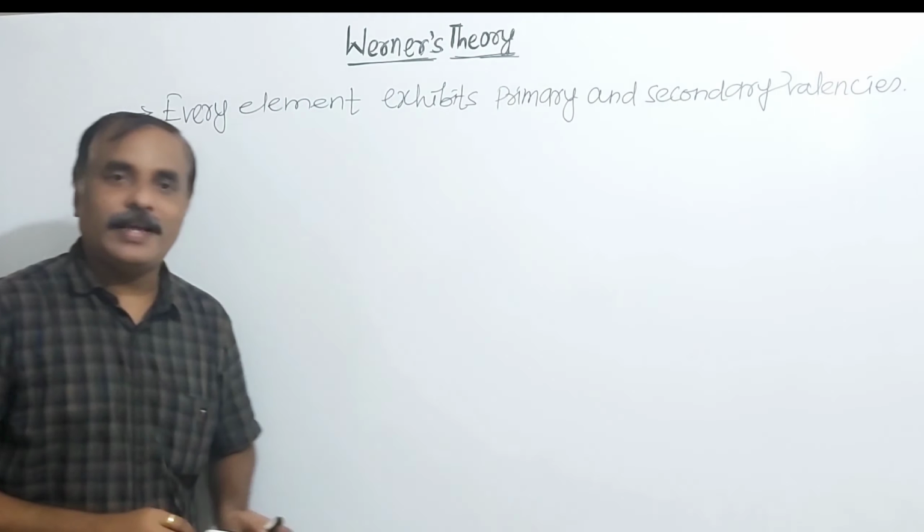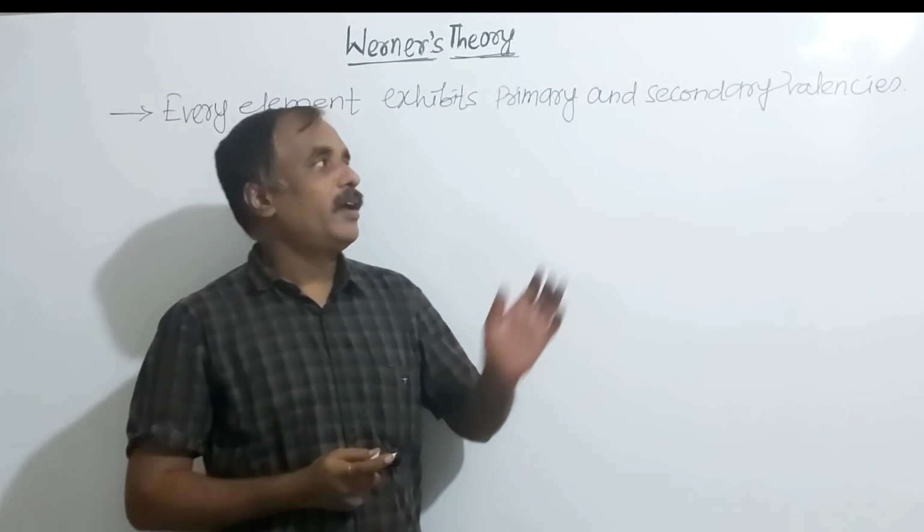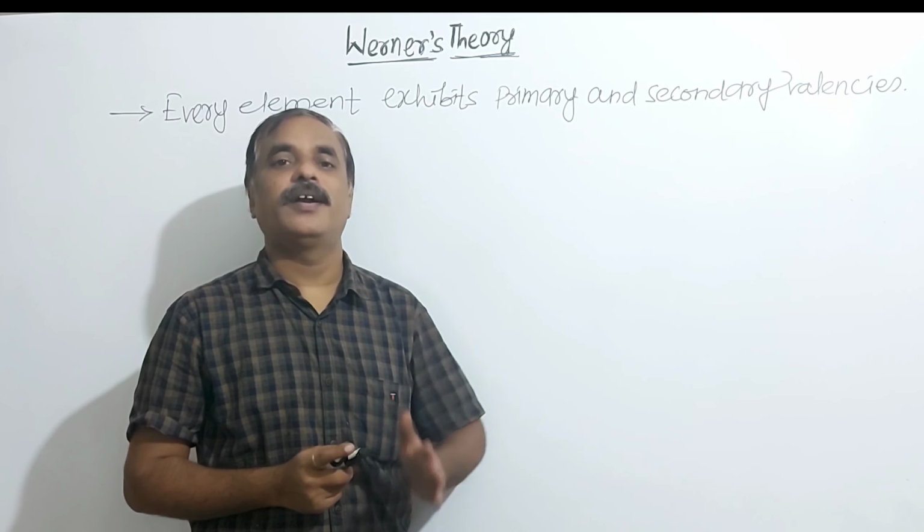Every element has a fixed number of valencies named as primary and secondary valencies. Now what are primary valencies? What are secondary valencies?